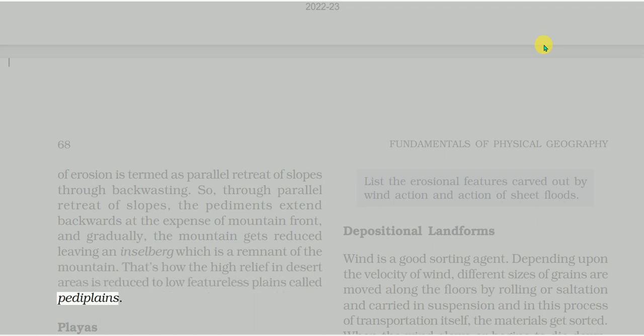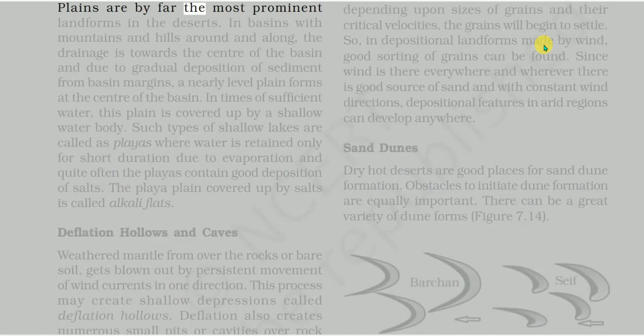Playas. Plains are by far the most prominent landforms in the deserts. In basins with mountains and hills around, the drainage is towards the center of the basin, and due to gradual deposition of sediment from basin margins, a nearly level plain forms at the center of the basin. In times of sufficient water, this plain is covered up by a shallow water body. Such shallow lakes are called playas, where water is retained only for a short duration due to evaporation, and quite often the playas contain good deposition of salts. The playa plain covered up by salts is called alkali flats.